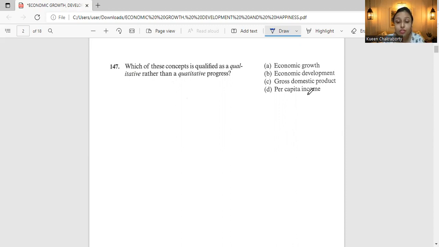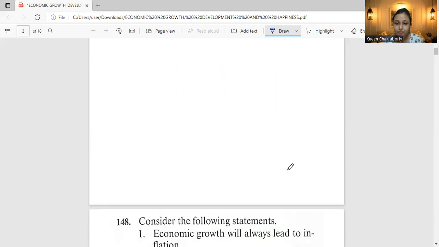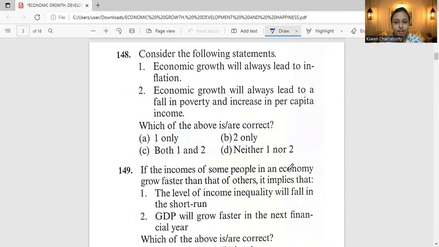See, GDP or gross domestic product, or what we say per capita income, are indicators of economic growth, and they do not cover the qualitative aspects of growth, such as equality, education, health, all these things. Whereas economic development covers all aspects of social and economic development. For example, you can take R&D, gender and caste equity or equality. All these things can be considered. So the correct answer to this is economic development. Okay. Moving to question number 148.